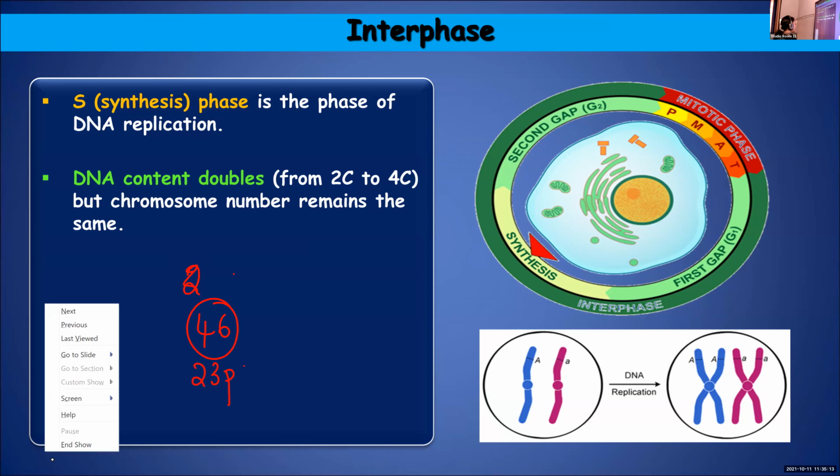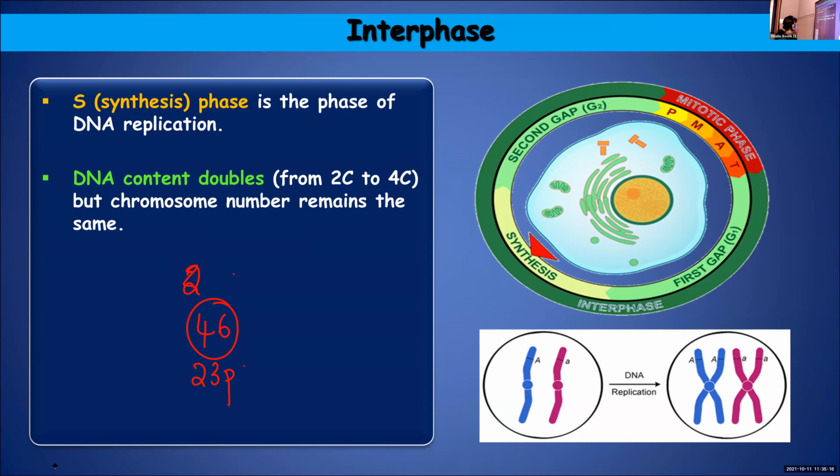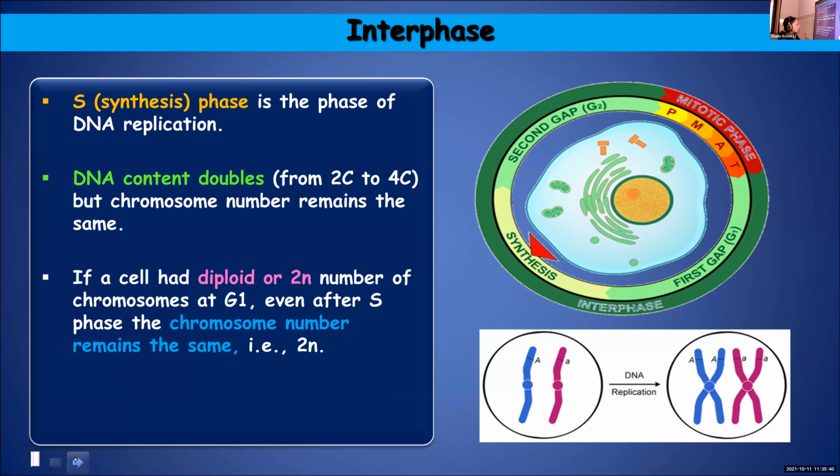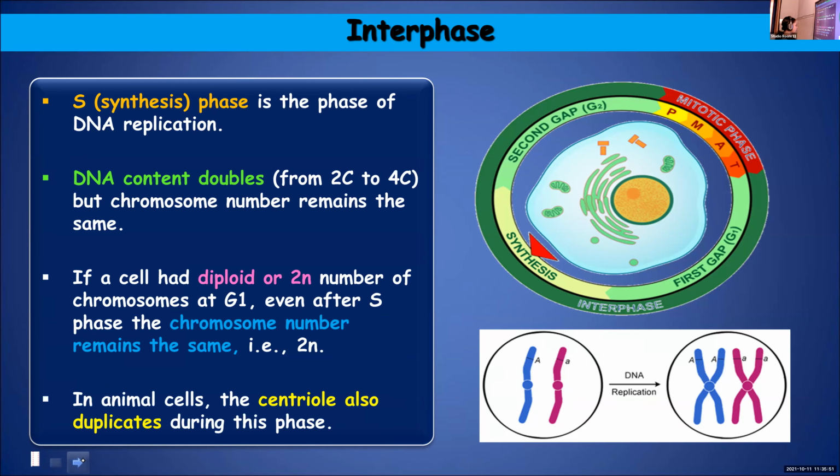As the number is not changing, it is not going to change its ploidy. If it was haploid before, even after synthesis it will remain haploid, and if it was diploid, the cell will remain diploid. That is because the number of chromosomes will not change. If a cell had diploid or 2n number of chromosomes at the G1 phase, even after S phase, the chromosome number will remain the same.